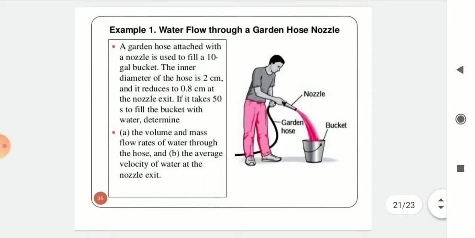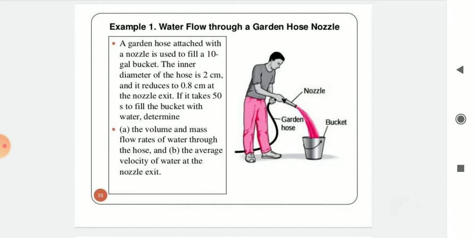Let's take one example. Water flows through a garden hose nozzle. You can see in the figure the garden hose, nozzle and bucket, where we are going to fill the bucket with water. A garden hose attached with a nozzle is used to fill a 10 gallon bucket.